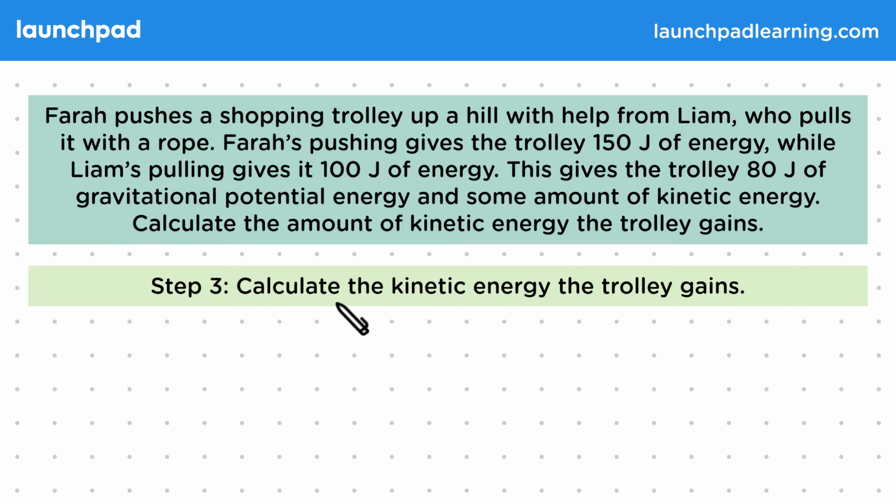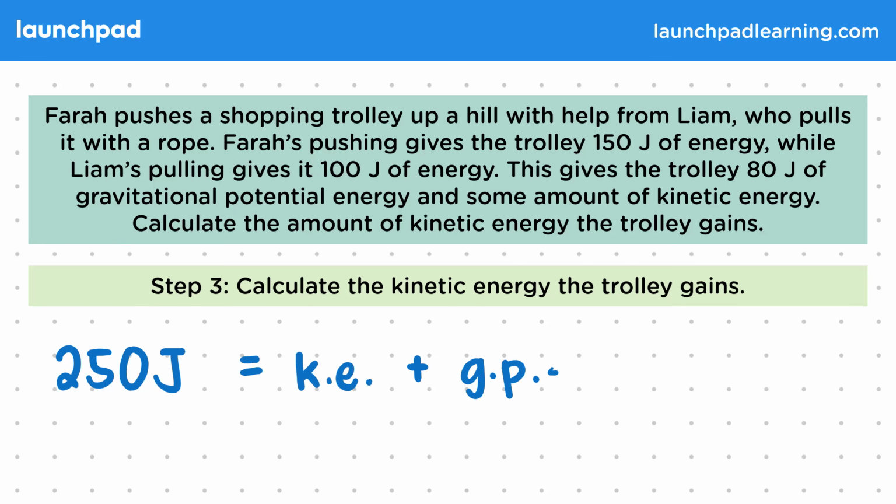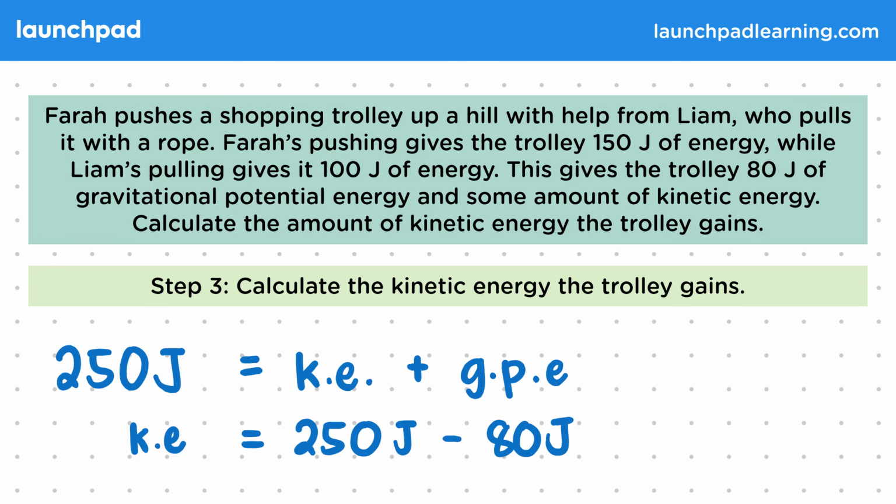For step 3, let's calculate the kinetic energy that the trolley gains. So 250 joules is equal to the kinetic energy plus the gravitational potential energy. We can rearrange the equation to give kinetic energy as the subject. So kinetic energy is equal to 250 joules minus 80 joules of gravitational potential energy. And that gives us 170 joules of kinetic energy.